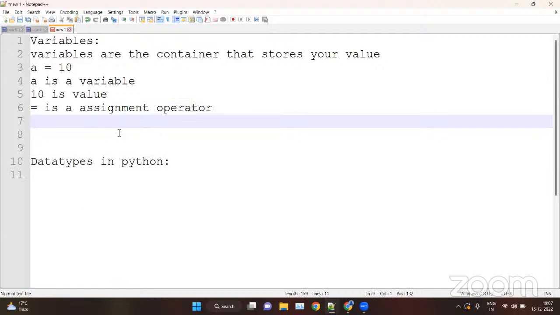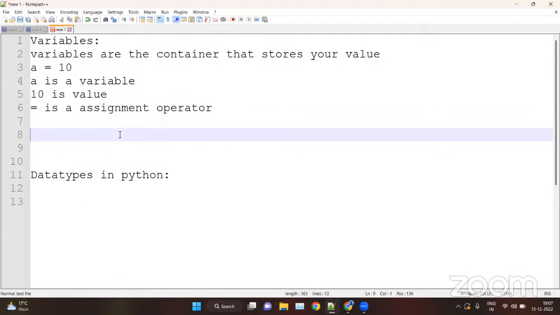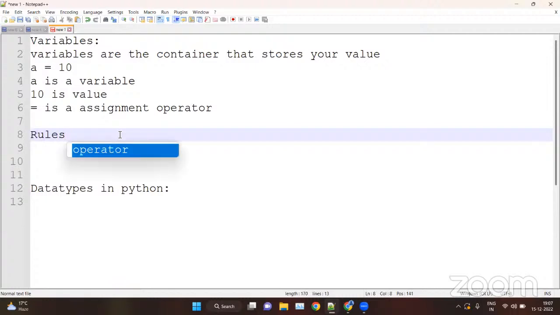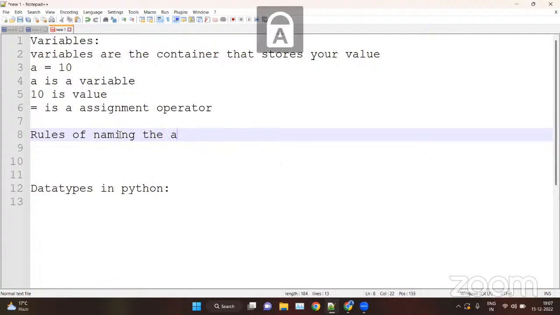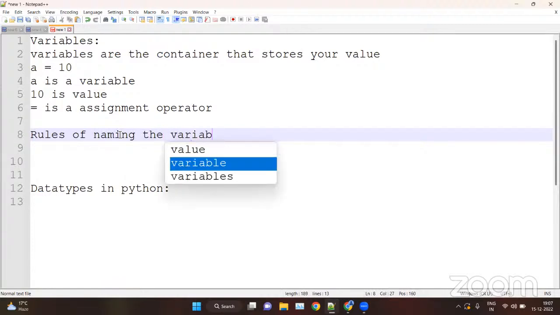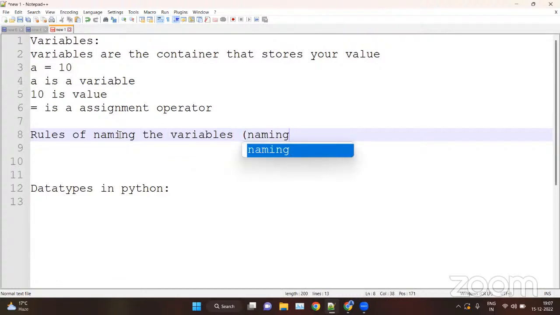Then we discussed the rules of naming variables. We cannot name anything freely; we have to follow some predefined rules by Python while naming variables. These are known as the naming conventions.